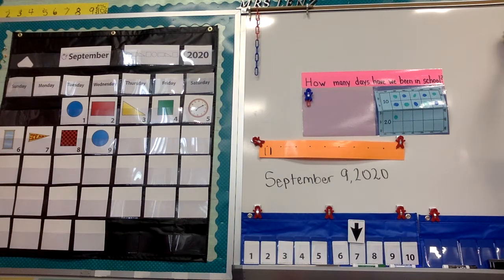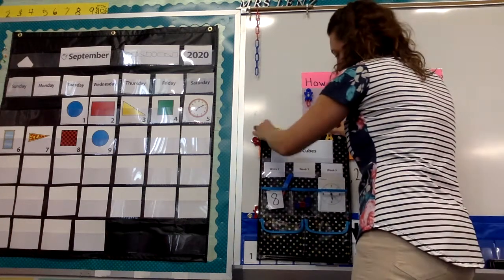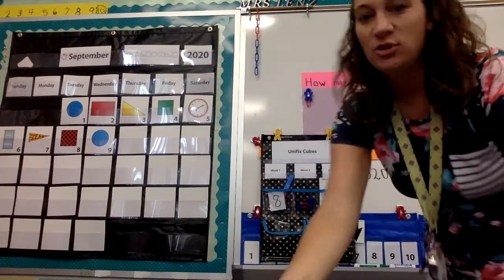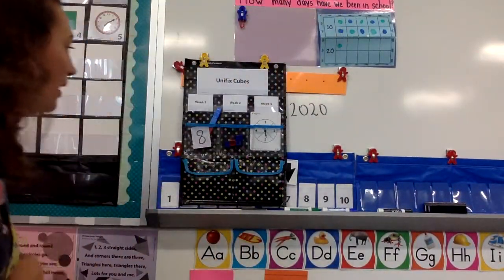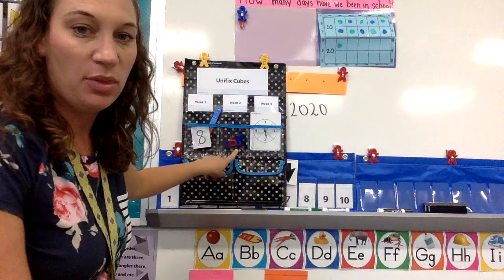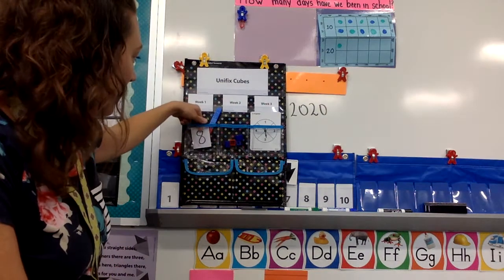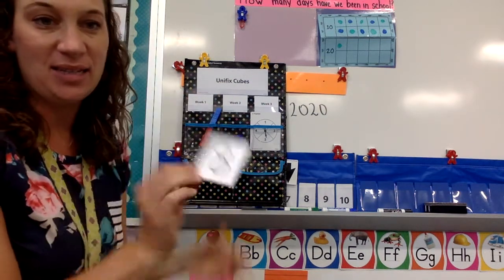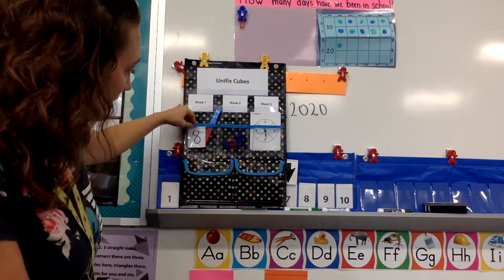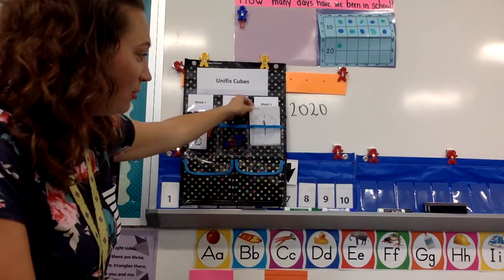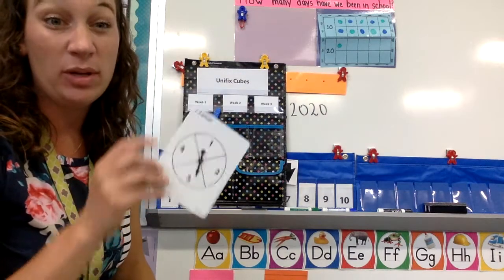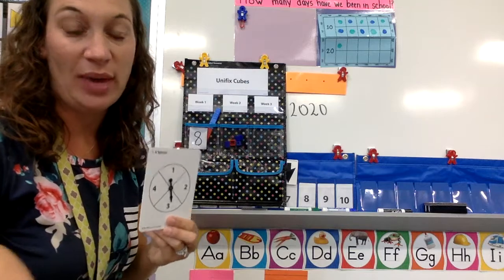Last thing we're going to do for the day is our calendar collector. And I'm going to show you just some updates on what I did with it since yesterday. So you can see that yesterday we collected 4 cubes. We had 3 blues and 1 red, and we counted that we had 8 from last week. So I stuck the number 8 inside of there. So we know that from week 1 we had 8 cubes. So today we're going to spin again, and then we're going to count our cubes out onto a 5 frame today. So I'm going to show you what that looks like.